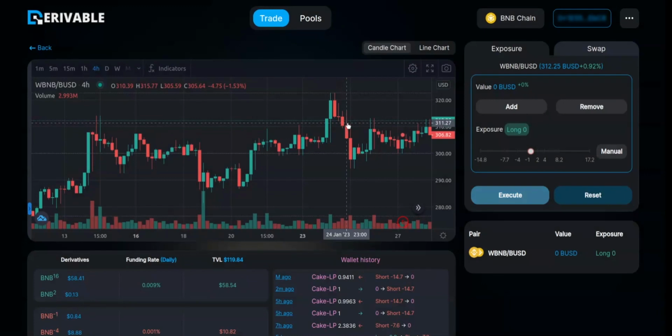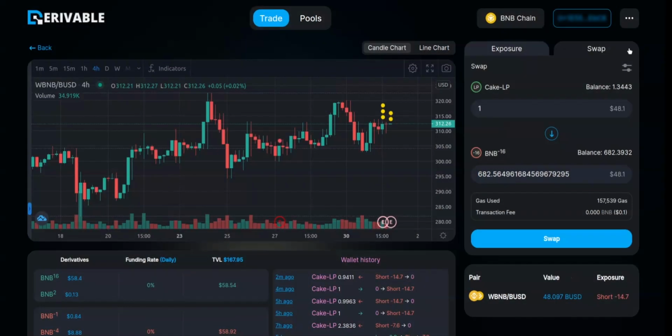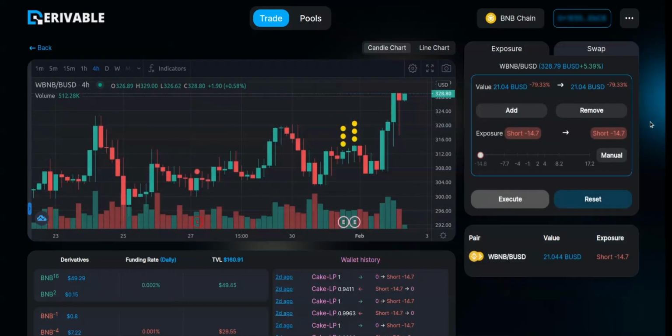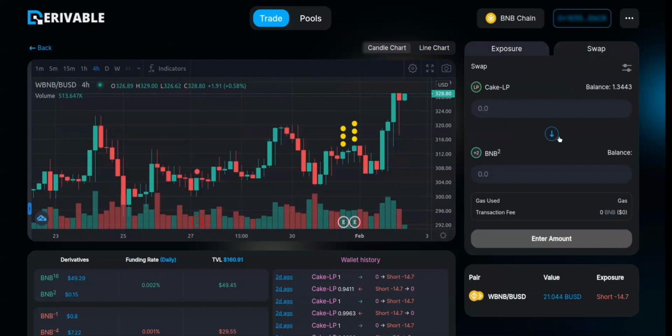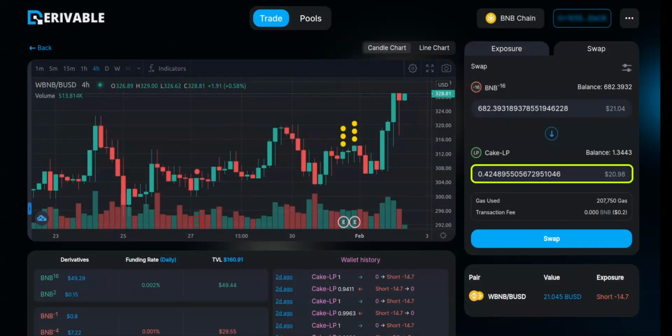What happens if the market goes up instead of going down when he is holding a short position? When the BNB price is 312.25 BUSD, if he opens a BNB to the -16th position with 1 CakeLP, or $47.88. When the BNB price goes up to 328.79 BUSD, that same amount of BNB to the -16th will now be worth only 0.425 CakeLP or $20.98.